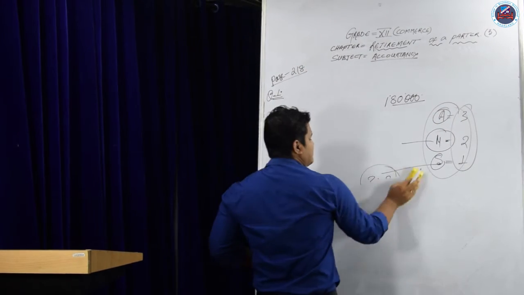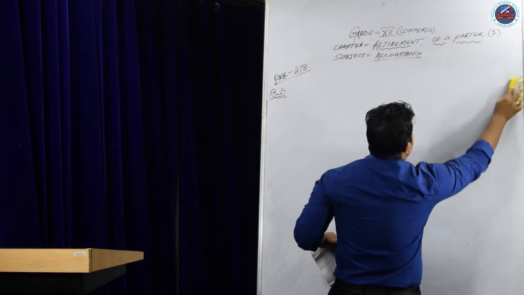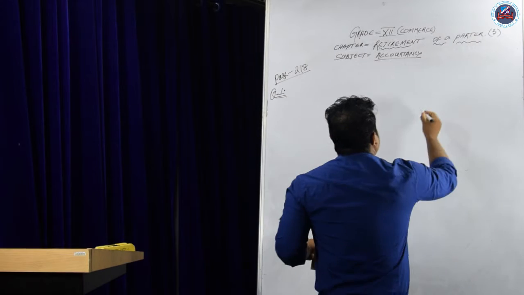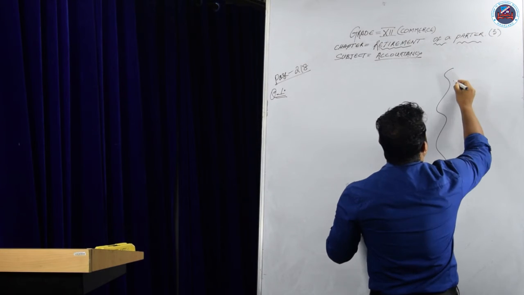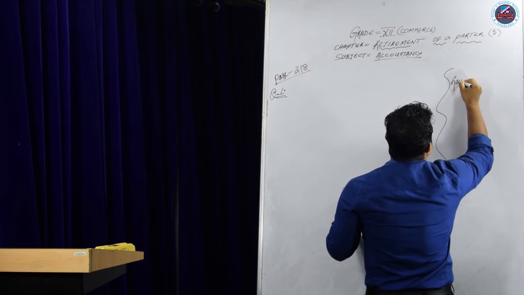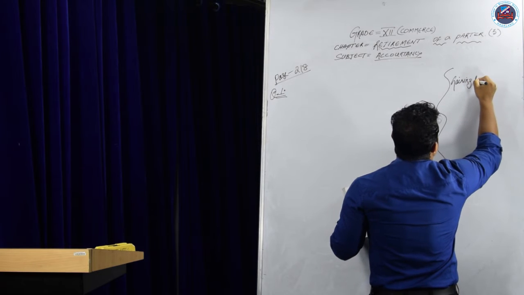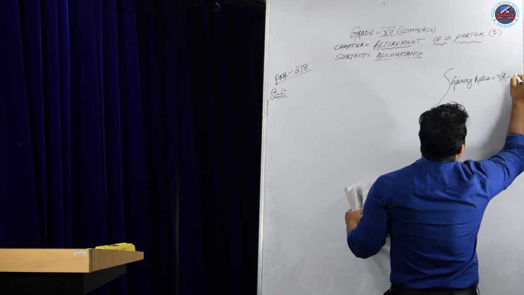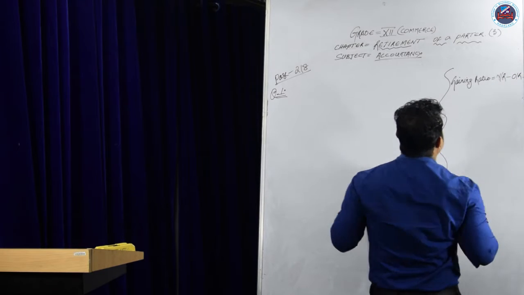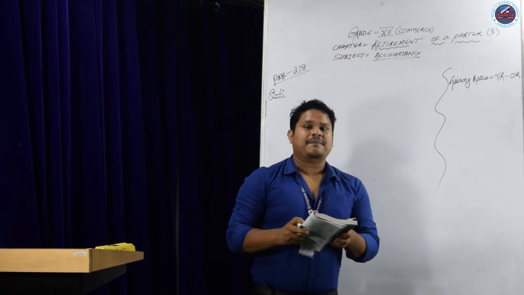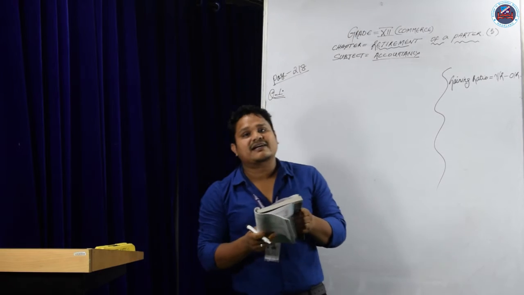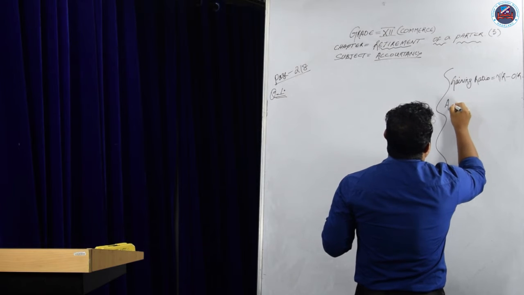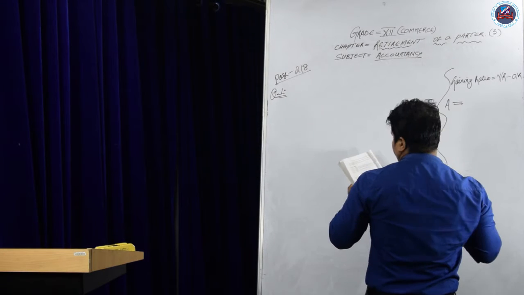So first of all, we will do the gaining ratio. How to find out the gaining ratio? The gaining ratio formula will be new ratio minus old ratio. We'll find it only for the existing partners. Who are the existing partners here? Aparna and Sonia. So we write here Aparna, in short A.